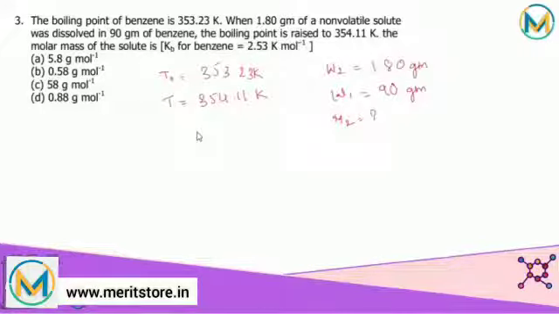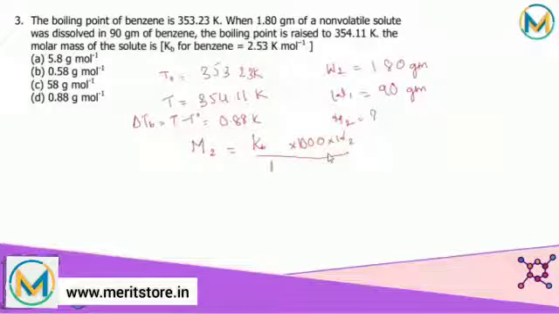So now first of all we need to know what delta Tb is. Delta Tb is equal to T minus T0, which is equal to 0.88 Kelvin. Now substituting all these values in the expression, the molecular weight of solute is equal to Kb into 1000 into W2 upon delta Tb into W1.